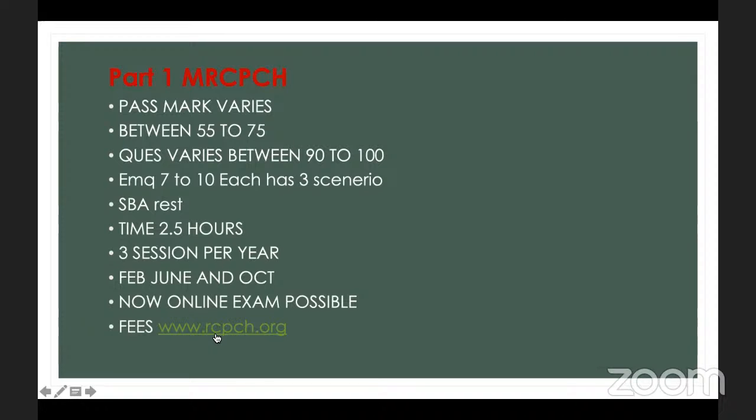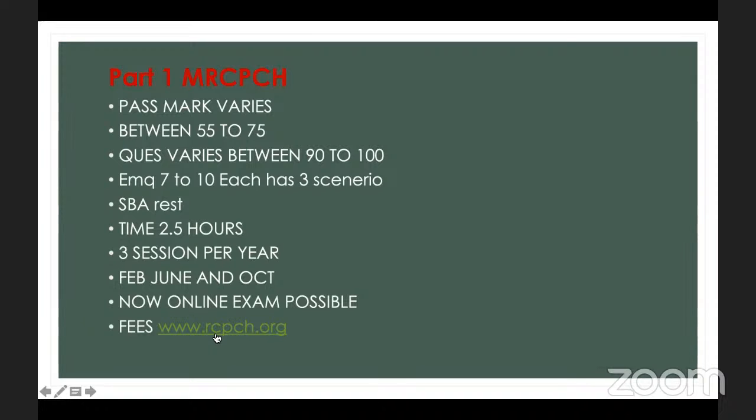Among them, 7 to 10 are extended matching questions. Extended matching questions are questions that have many answers listed, and 3 questions. You have to find 1 answer for each question. This is called extended matching. Every question has 3 stems, 3 different questions.